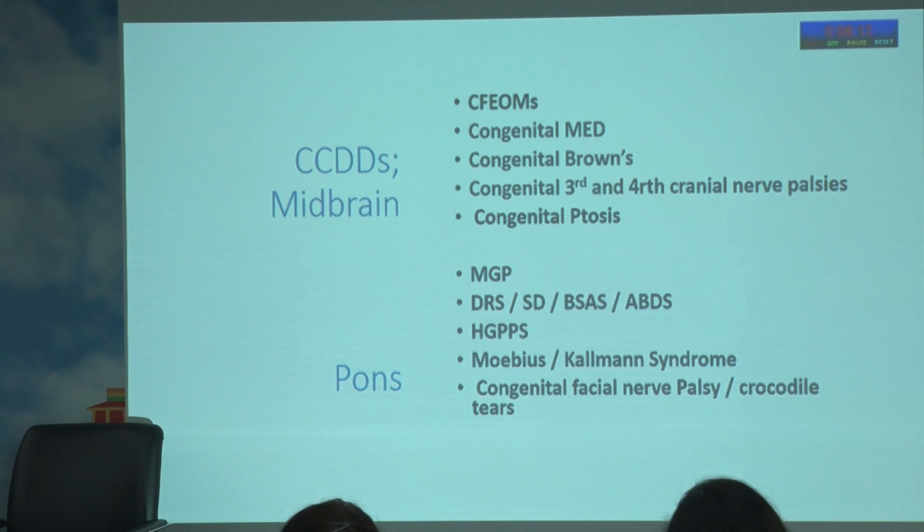Then you have a small group of congenital third and fourth cranial nerve palsies. You already know that congenital third nerve palsies can also have aberrant innervation. We never looked at them as CCDDs, but now we know that a good number of these, on neuroimaging, show a lot of other evidence which shows that these are CCDDs.